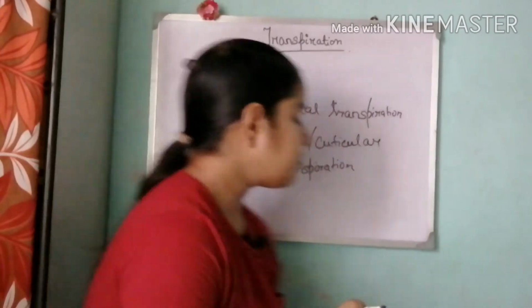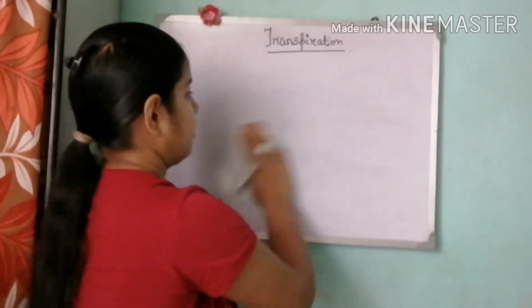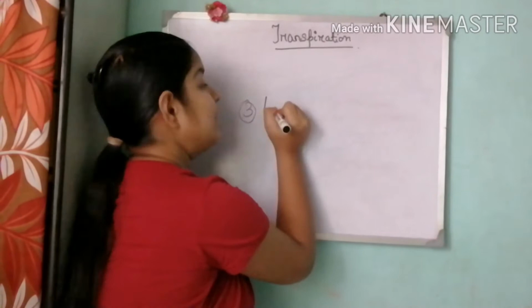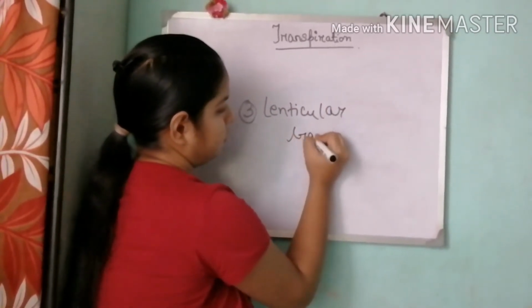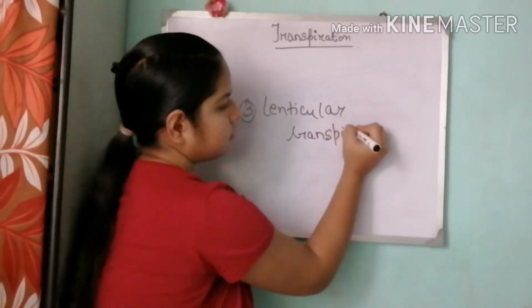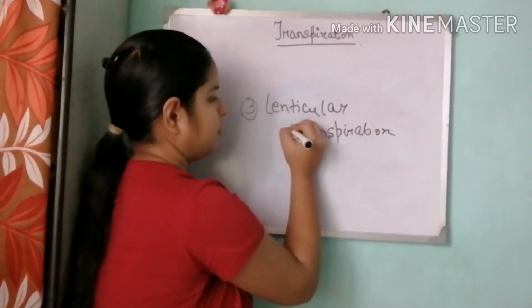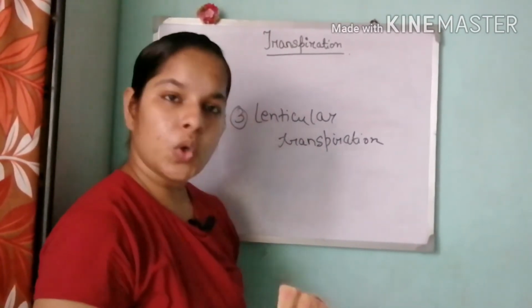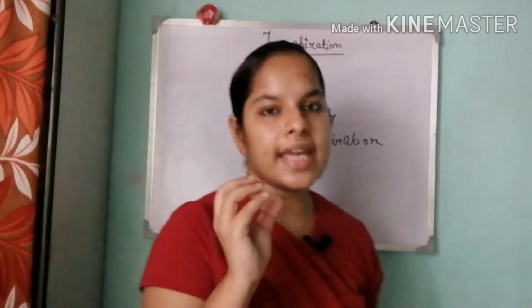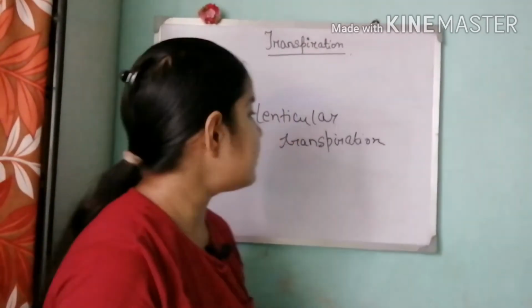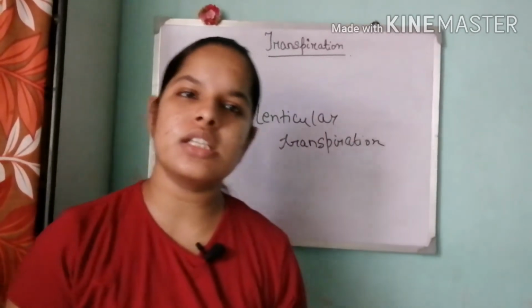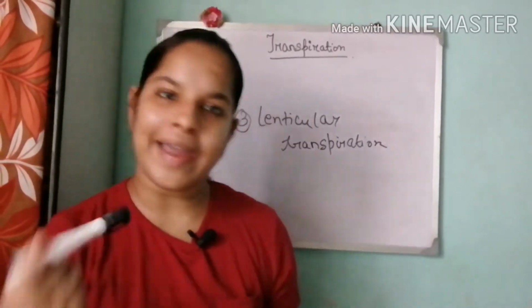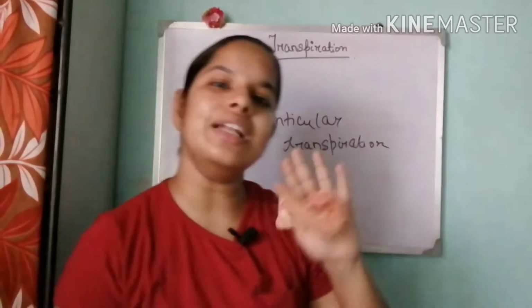The third mode of transpiration is lenticular transpiration. What is a lenticel? We know lenticels are present in the old stems of woody plants. Through these lenticels, the water is released out in the form of water vapor. This process is known as lenticular transpiration. Why lenticular? Since it has been released through a lenticel.